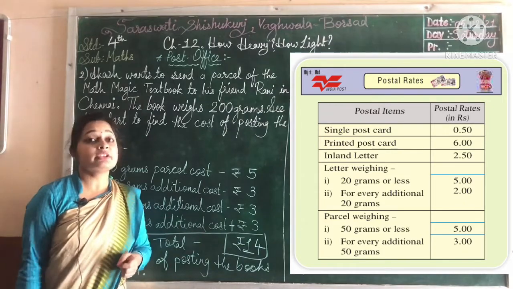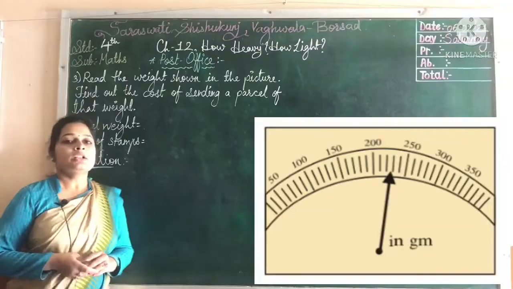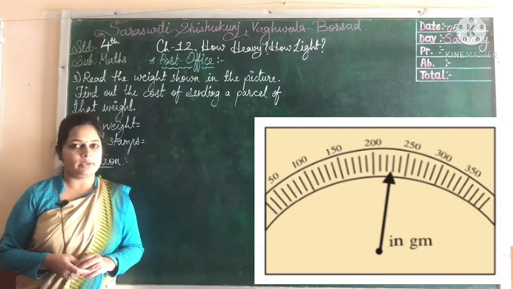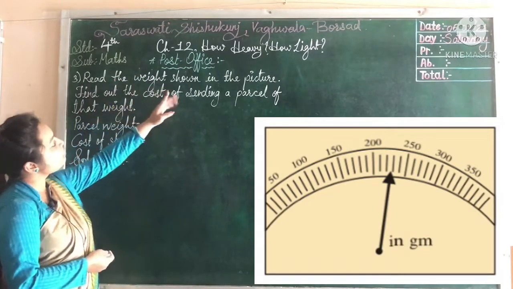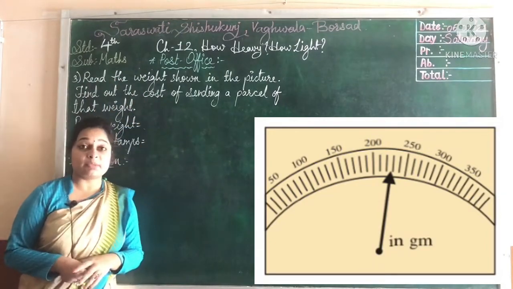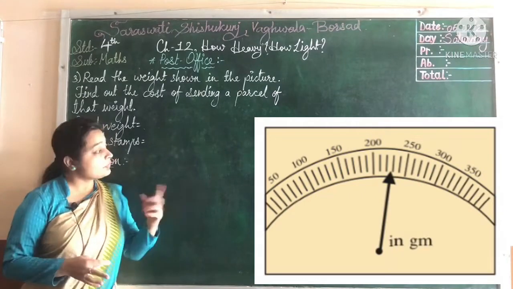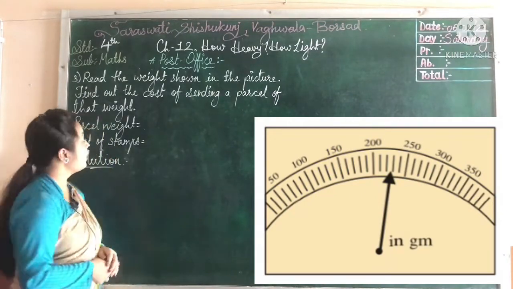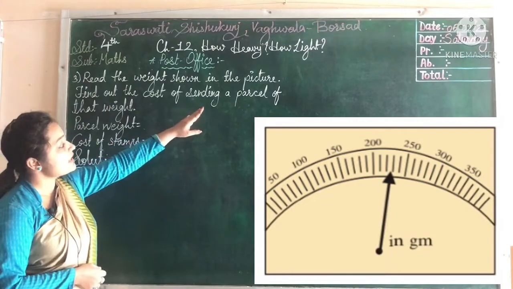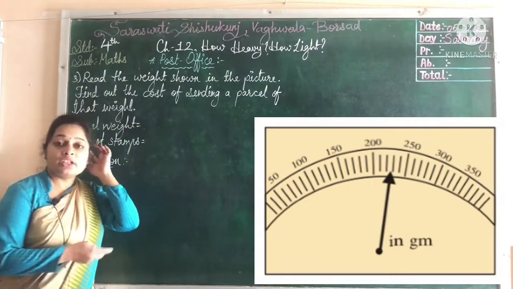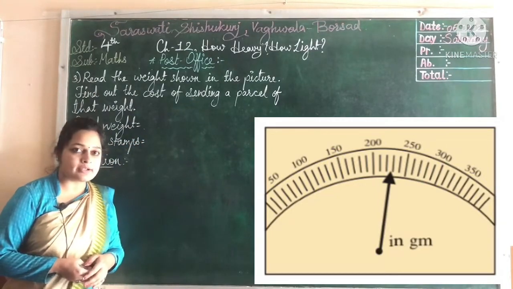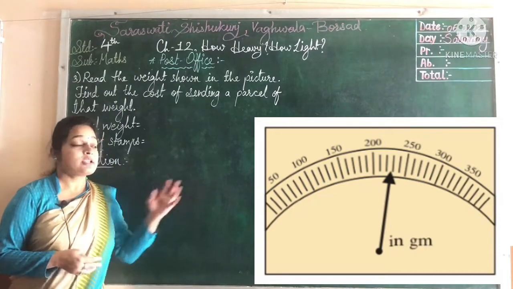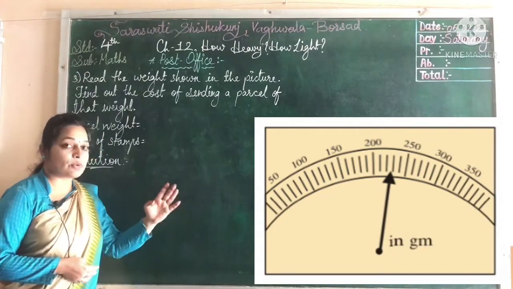Let's move towards our third word problem, number 3. Read the weight shown in the picture. In this picture the weight of a parcel is given to us. Find out the cost of sending a parcel of that weight. So here we have to find the weight of the parcel and its price. First we will find the weight from the image.